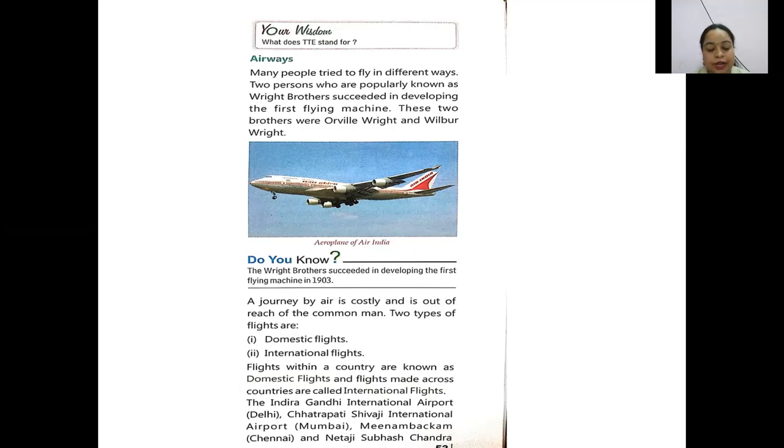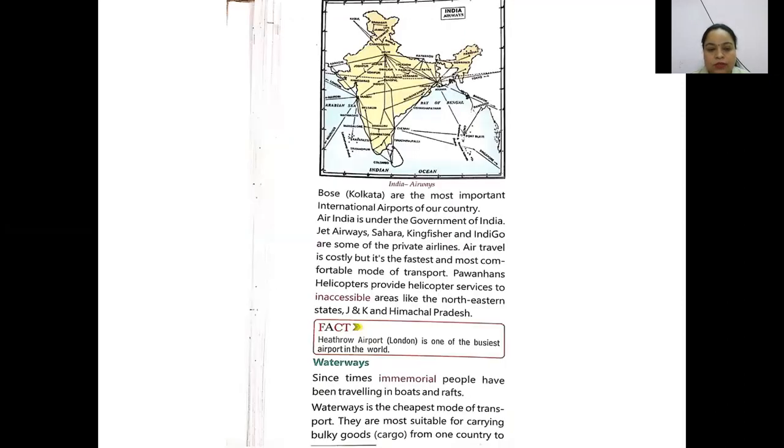Indira Gandhi International Airport, Delhi; Chhatrapati Shivaji International Airport, Mumbai; Meenambakkam, Chennai; and Netaji Subhash Chandra Bose International Airport, Kolkata are the most important international airports of our country. If you want to go abroad, from India to outside the country, then you have to take flights from these airports. From these airports, the international flights go outside India.